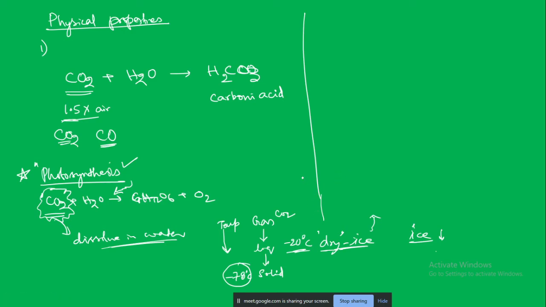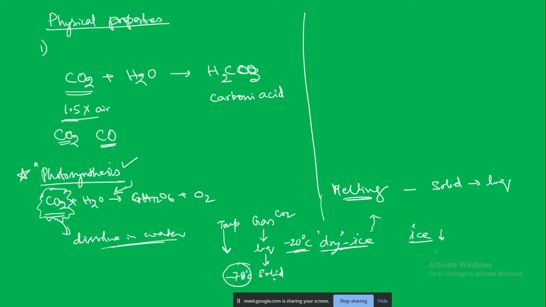Excuse me, sir, if carbon dioxide is dry ice at minus 20 degrees Celsius and snow white solid at minus 78 degrees Celsius, what is the melting point or the freezing point of carbon dioxide? Minus 78 degrees Celsius or minus 20 degrees Celsius? You see, when we say melting point, melting means what is going to change into what? Solid into liquid, correct? Solid into liquid.